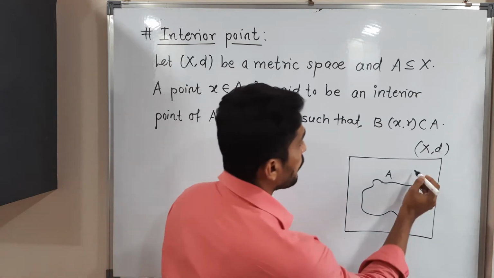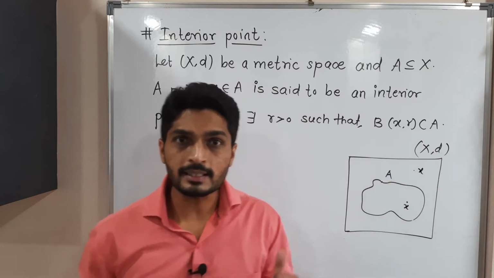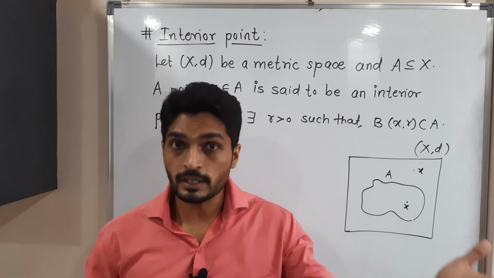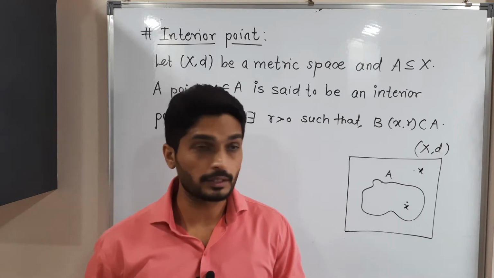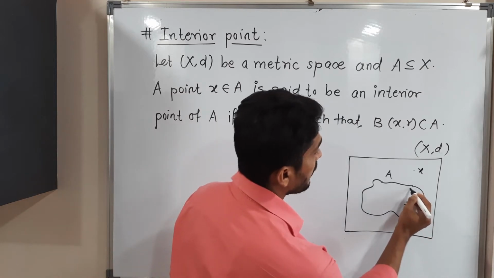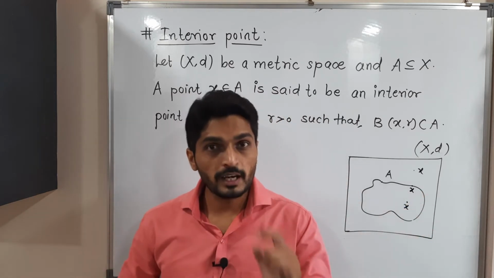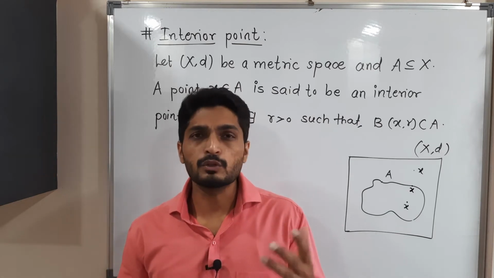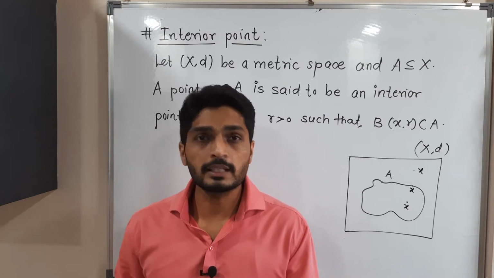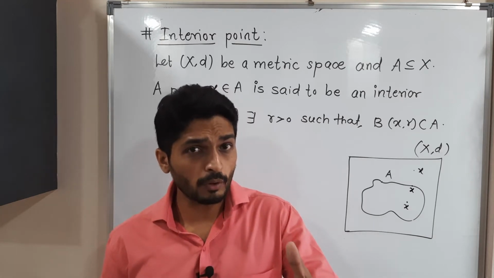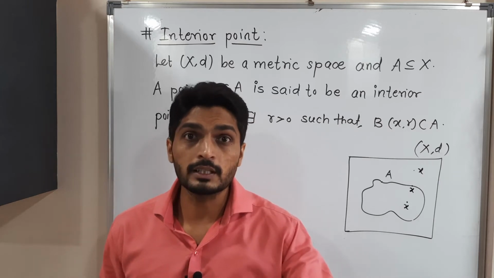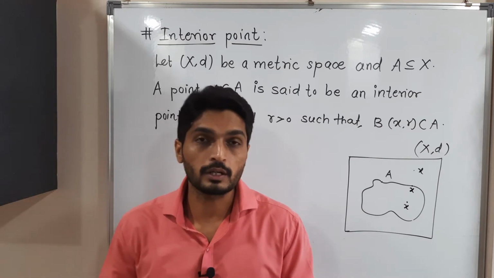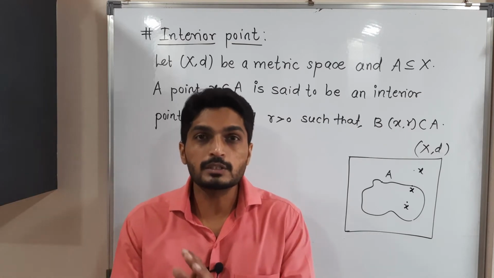If I draw X here, can I say it is an interior point? Obviously, your answer will be no. X lies outside A, so that's why it is not an interior point. But if I draw X on the boundary of A, and if I ask the same question, is X an interior point of A, then maybe you will get confused. Some of you will think that yes, X is an interior point since it is lying on the boundary, but maybe some of you will think that it is not an interior point since it is on the boundary, it does not lie inside a set. Okay, so let us avoid this confusion.